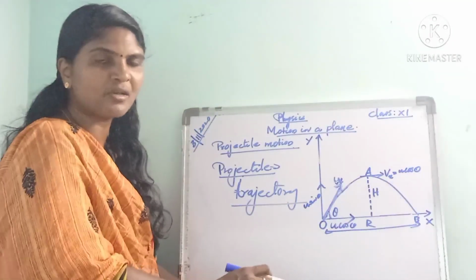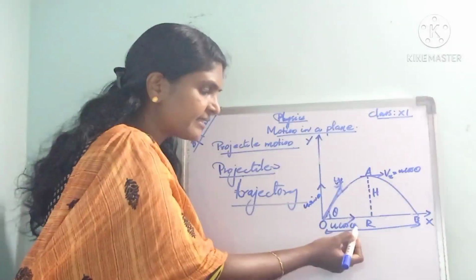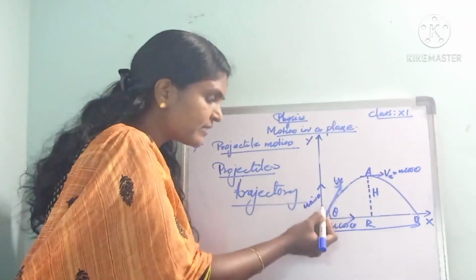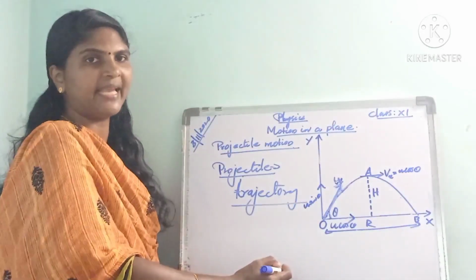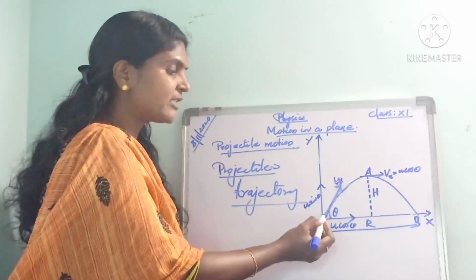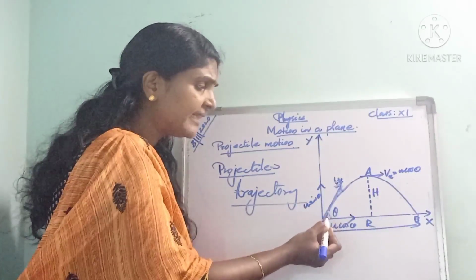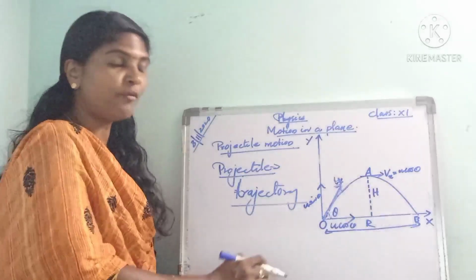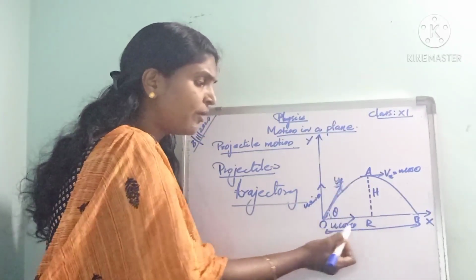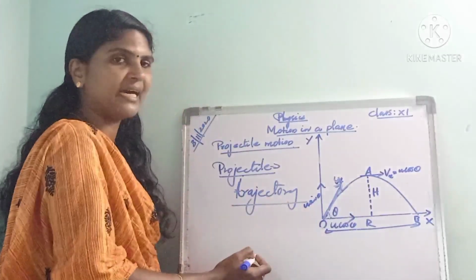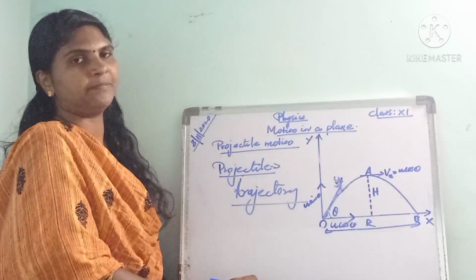You know what the horizontal component is? It is u cos theta. u cos theta is the horizontal component and u sin theta is the vertical component. So a body projected with initial velocity u at an angle theta with the horizontal can be resolved into the horizontal component u cos theta and the vertical component u sin theta.